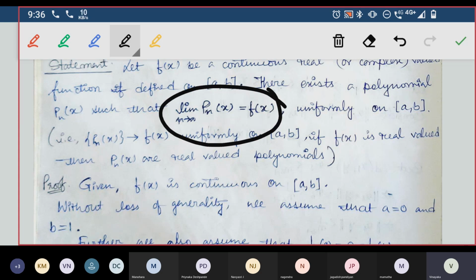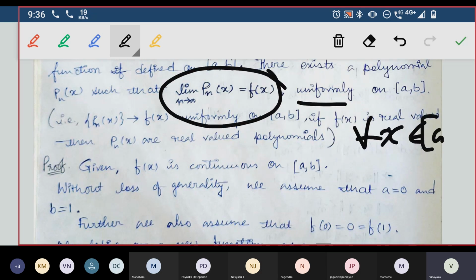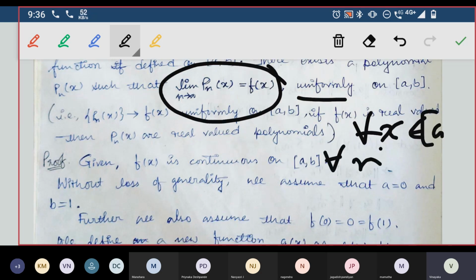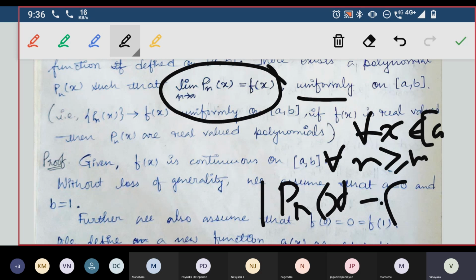It means this converges uniformly, which means we have to show for all x belonging to the interval a comma b, and for all n greater than or equal to m, the modulus or absolute value of Pn of x minus f of x is less than epsilon. That's what we are going to prove.